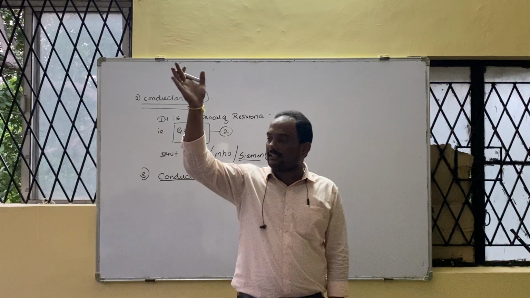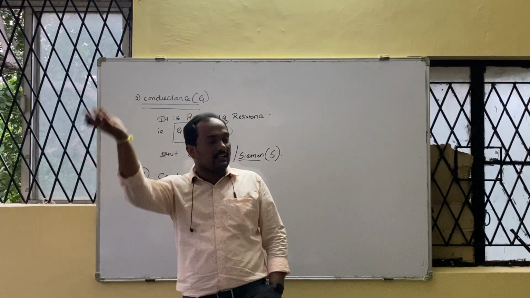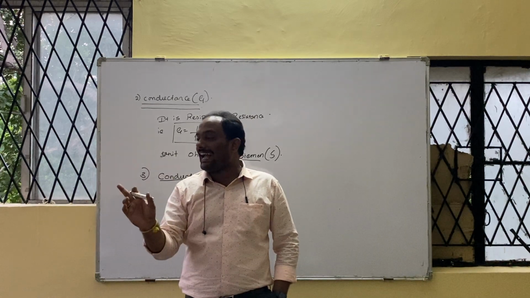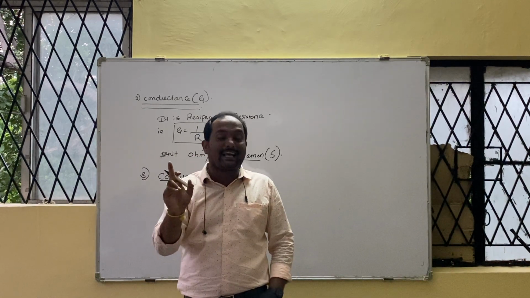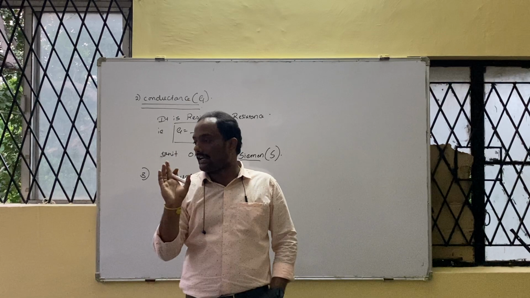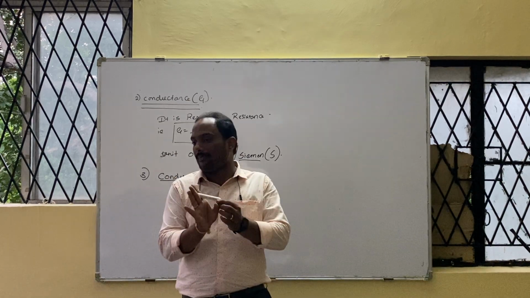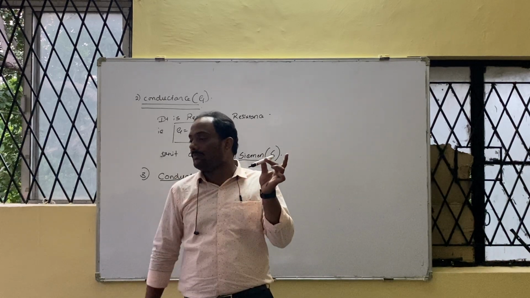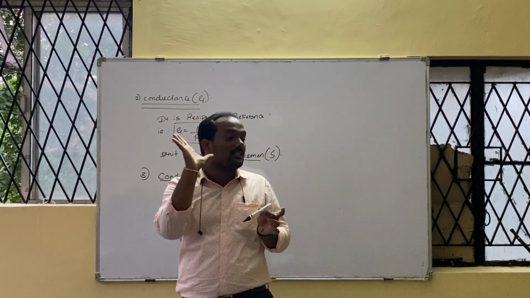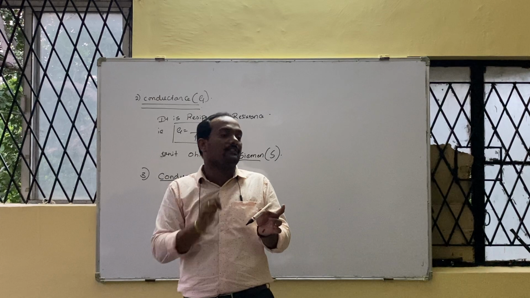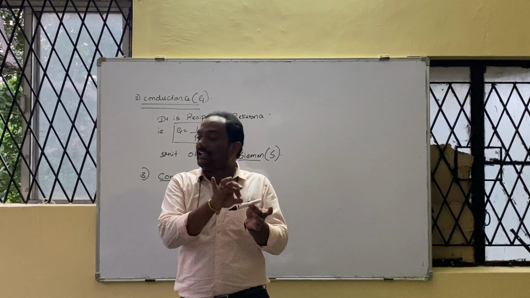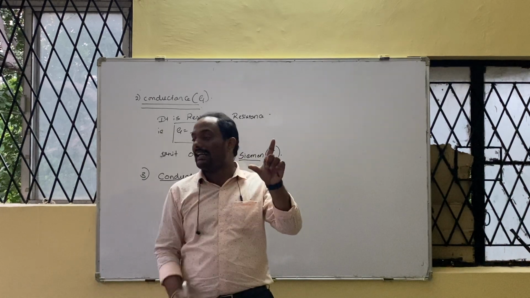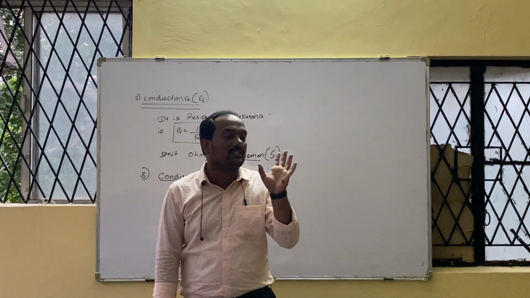If resistance increases, conductance will decrease. If conductance increases, resistance will decrease. If a certain conductor has infinite conductance, then it has zero resistance. Try to get my word. Imagine this is a conductor. It has infinite conductance, which means it has zero resistance. There is no resistance at all, that's why conductance is infinity. If it has infinite resistance, then it has zero conductance, because both are reciprocals, inversely proportional to each other.